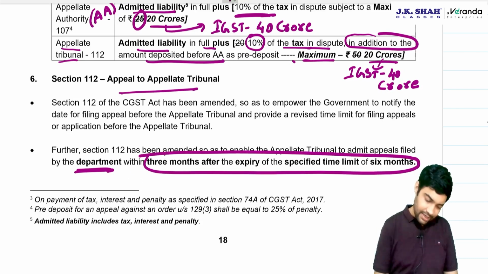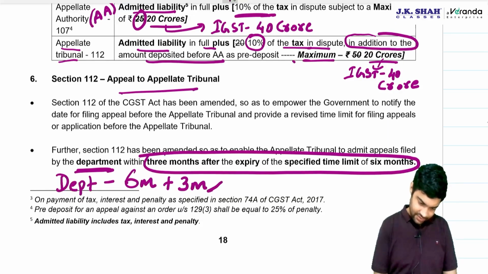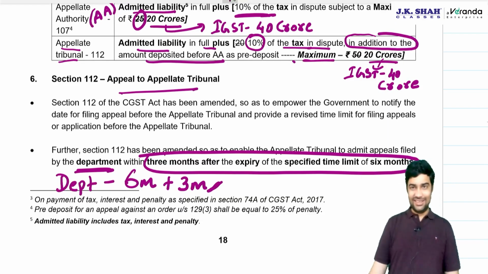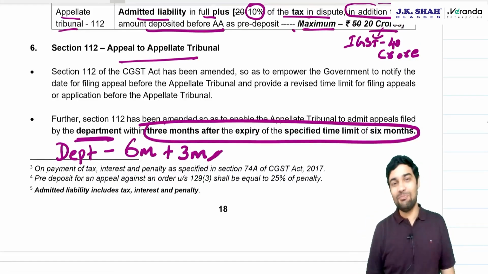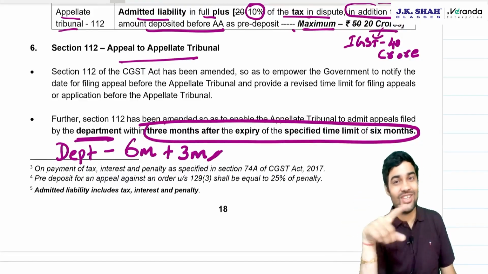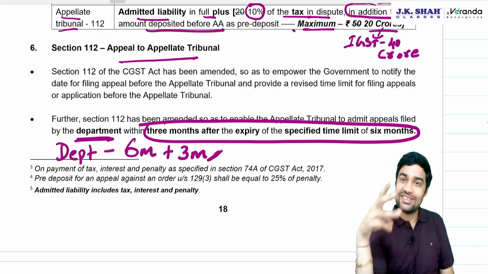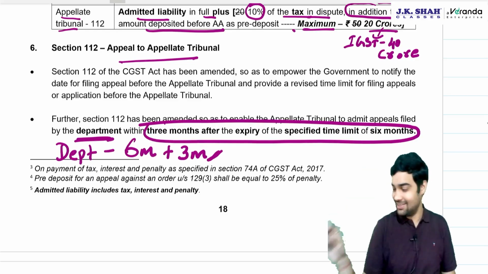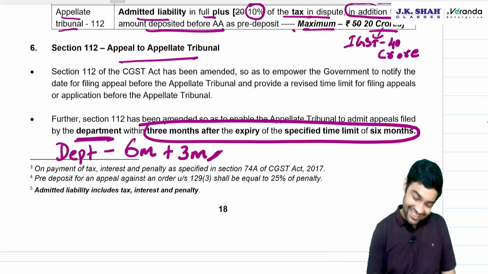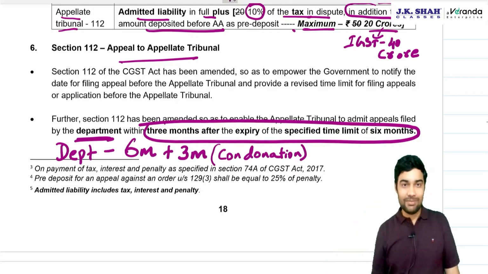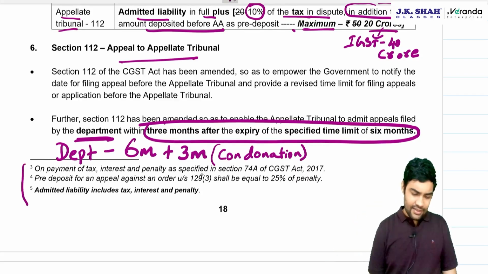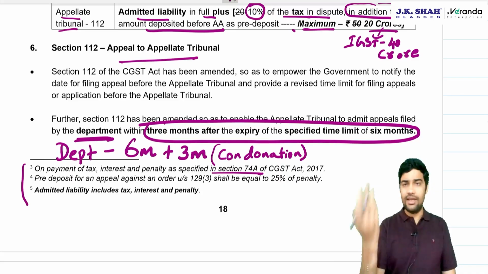Plus, the department has now got a condonation. The department can file an appeal within 6 months plus 3 months condonation. If you remember, in class we used to discuss that the government had missed out providing a condonation of delay for the department. For the assessee, it was 3 months plus condonation of delay of 3 months. For the department, it was 6 months plus zero. Now that zero has gone, it is 6 months plus 3 months of condonation. Totally, it has become 9 months.